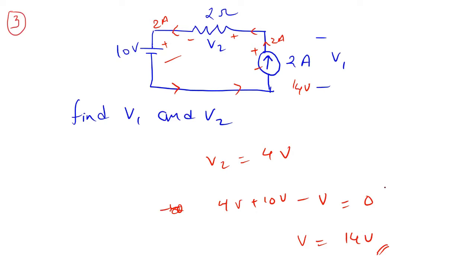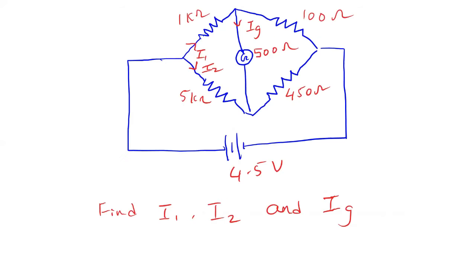So this is another small example for a KVL, a simple example, when we have multiple sources. Here it is a current source. So whenever there is a current source, we always have a constant current in the circuit. Then this one I have given you in a tutorial. It's a Wheatstone bridge circuit.